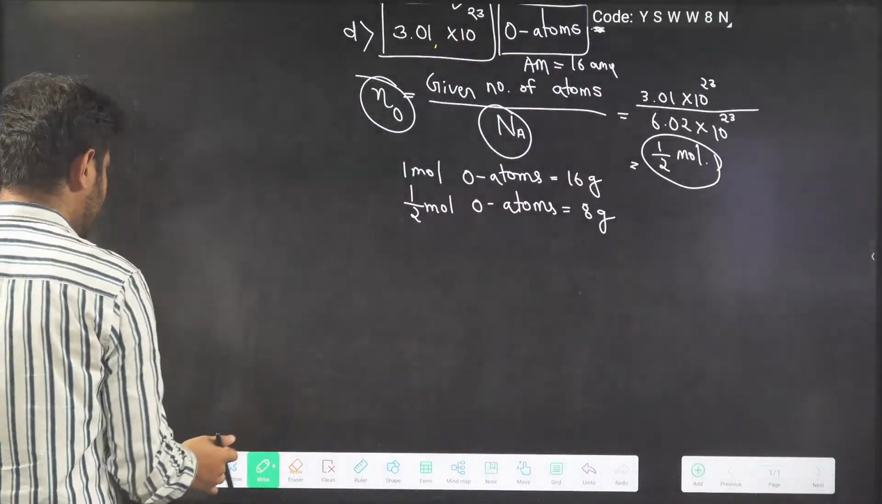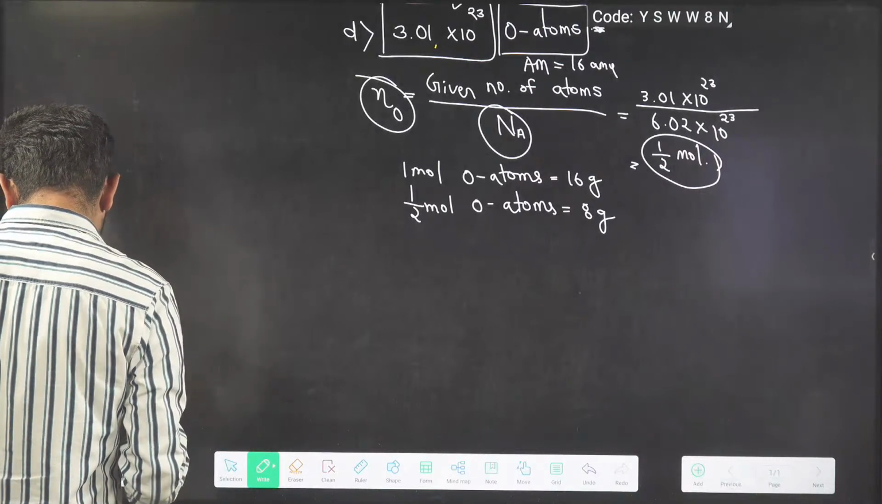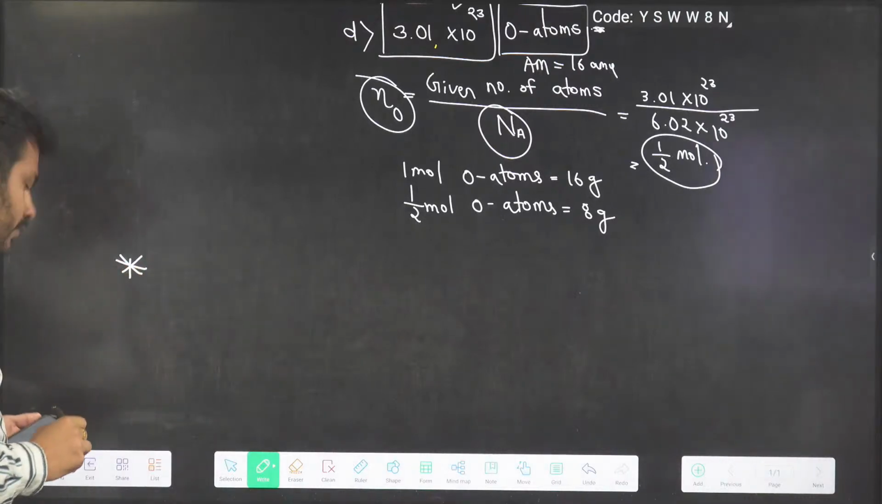Now talking about the next question, you see, the next question is: the modern atomic weight is based on which of the following atoms?